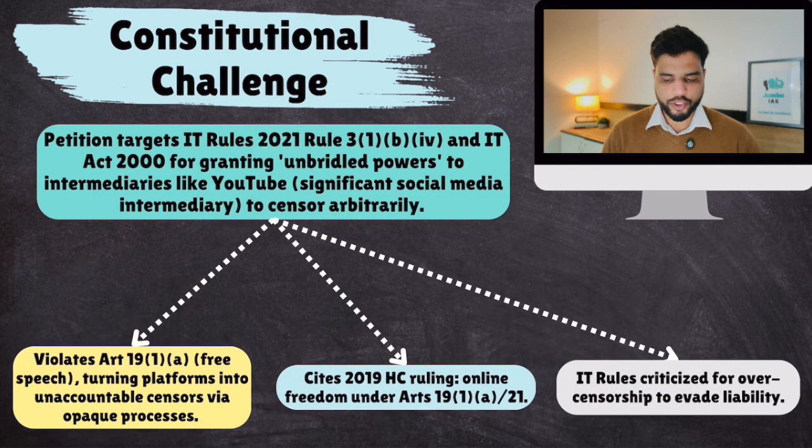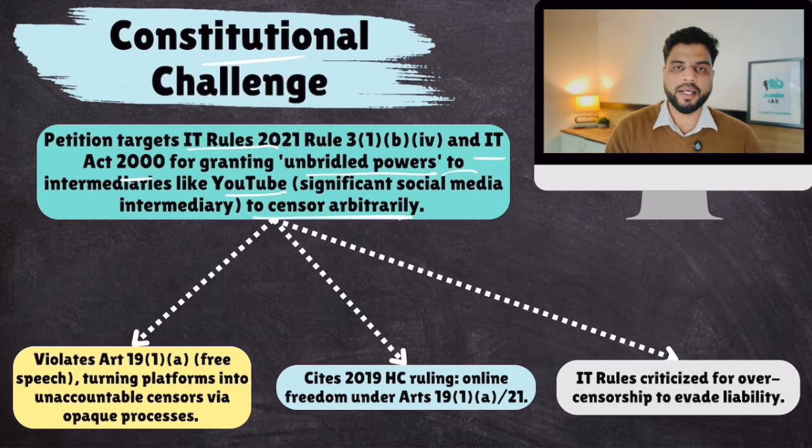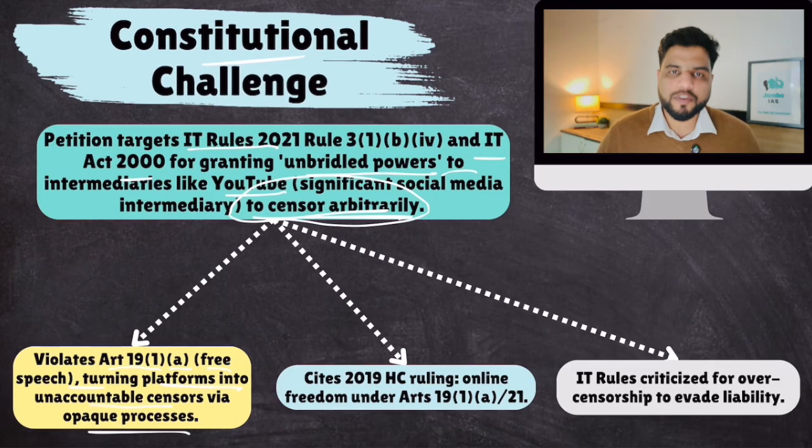Now, the constitutional challenges. The petition targets the IT rules under the IT Act 2000 for granting unbridled powers to YouTube to censor arbitrarily. Through these rules, YouTube gets this power to censor. It violates Article 19(1)(a), free speech, turning platforms into unaccountable censors via opaque processes. Even YouTube lacks transparency.